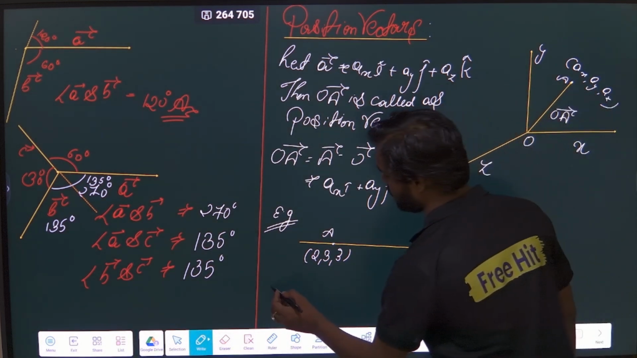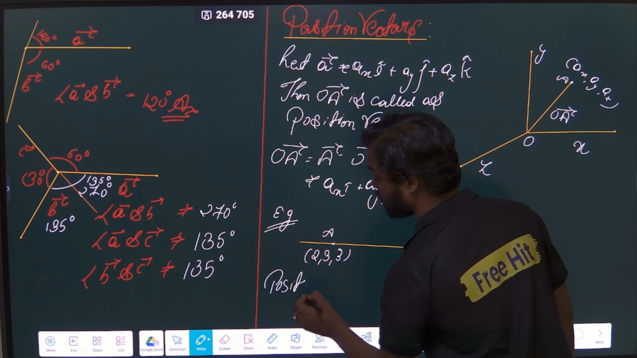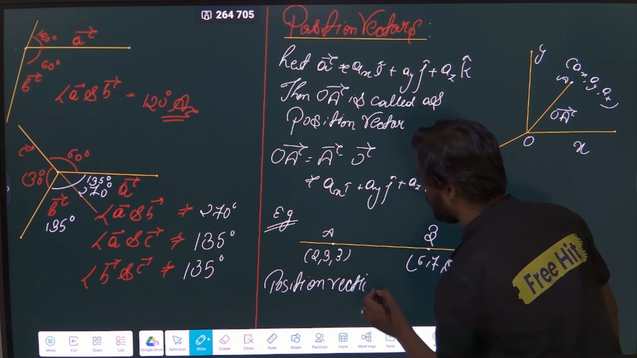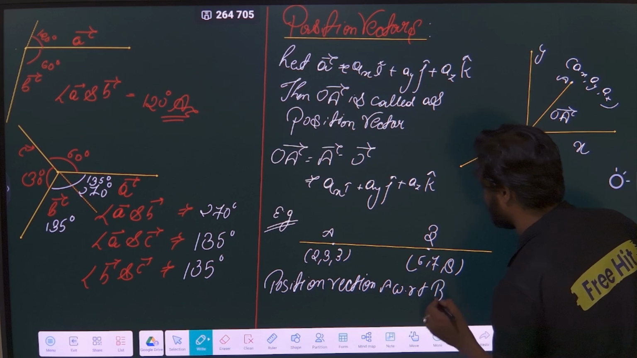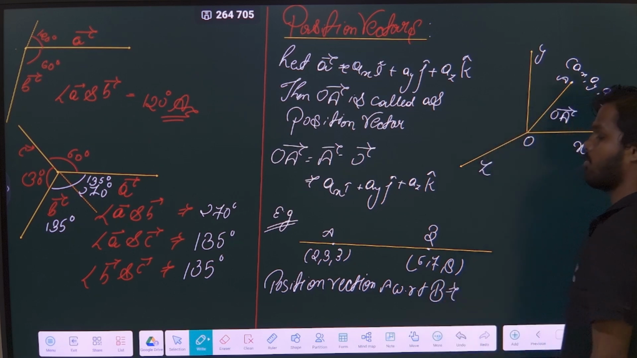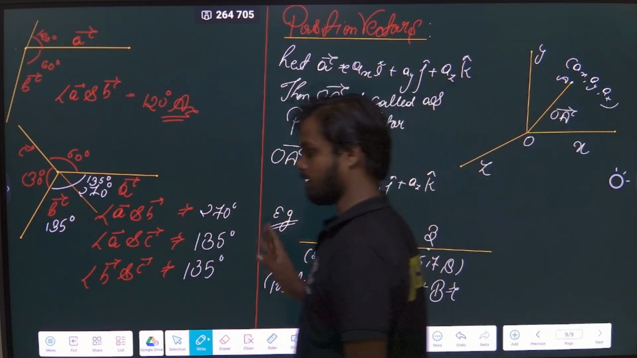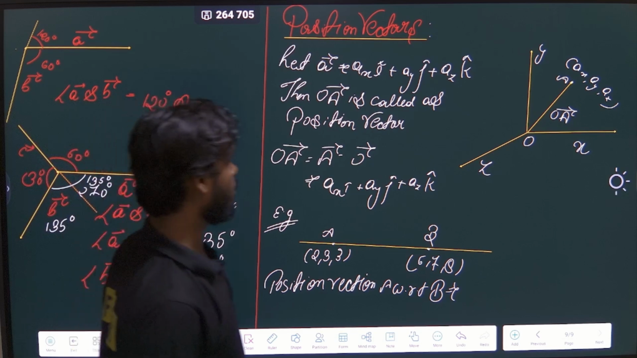Then I have to find the position vector A with respect to B. Then what you will do? You will do A minus B or B minus A. First make it clear, then we will speak. We have to do A minus B or B minus A.